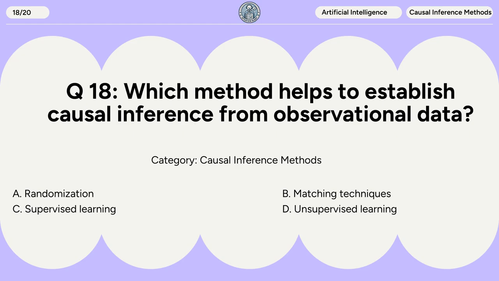Question 18. Which method helps to establish causal inference from observational data? A. Randomization. B. Matching techniques. C. Supervised learning. D. Unsupervised learning.